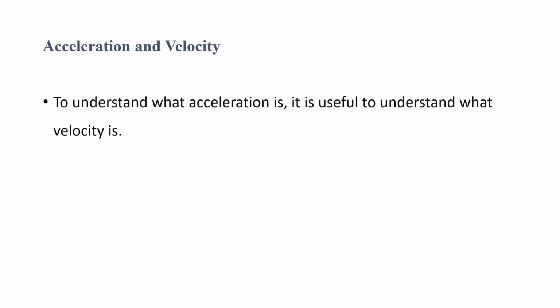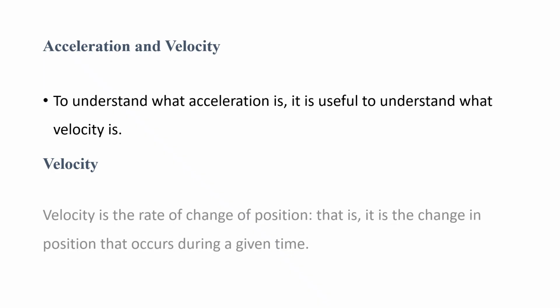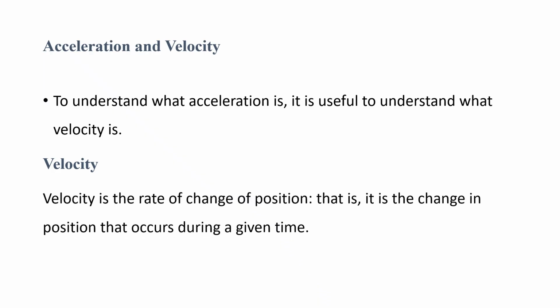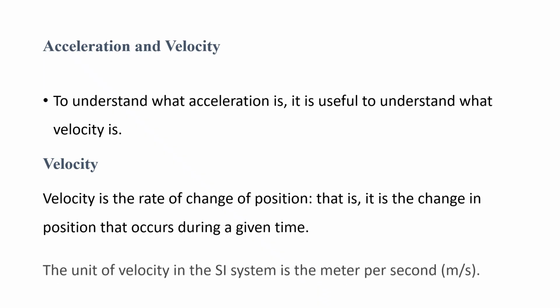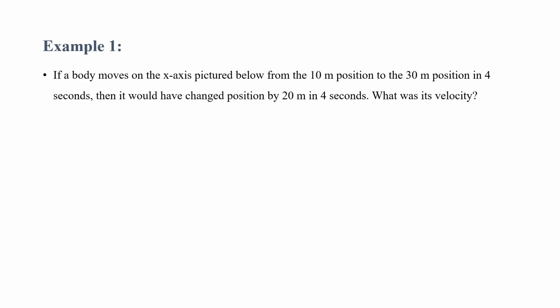Next, acceleration and velocity. To understand what acceleration is, it is useful to understand what velocity is. So first we can see about velocity. Velocity is the rate of change of position, that is, the change in position that occurs during a given time. The unit of velocity in the SI system is the meter per second. Now we are going to see one example of how to calculate velocity. If a body moves on the x-axis, see the picture below.